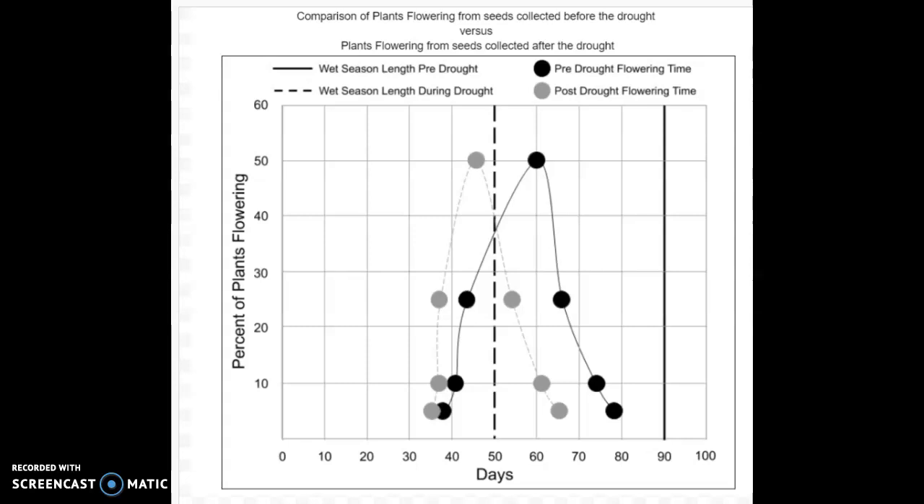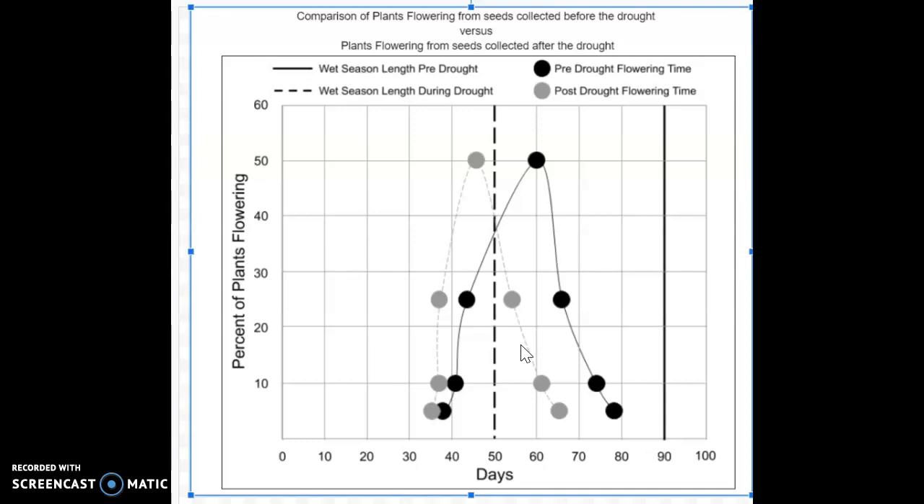All right, let's talk about question 3. How was the population able to adapt to the drought? Okay, so remember, the black line represents what happened before there was a drought, and the gray line represents what happened after the drought. So we see that the curve shifted to the left, which means that flowering started occurring sooner.